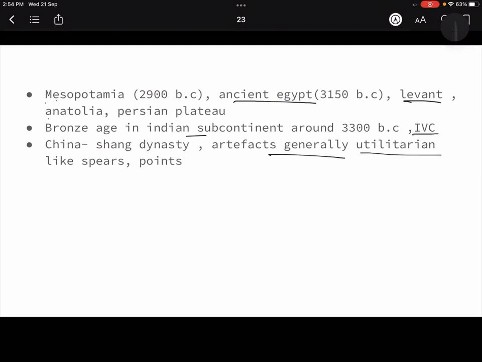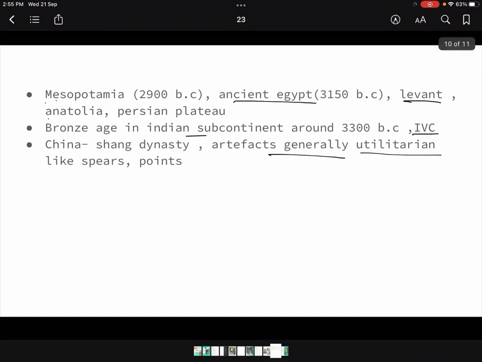That means they were not using these metals just for making beautiful, decorative items. No, they were making them for utilitarian purposes used in their day-to-day life, right? They could be war weapons, they could be utensils, so they did not make decorative items, because as we see in the picture